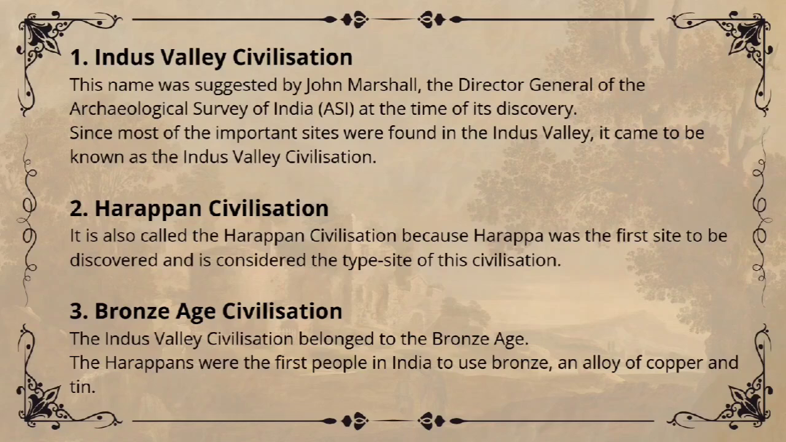Imagine a map. Most of the cities we found were built right next to the giant river called the Indus River, just like you might live in a neighborhood near a park. These people lived near the river because it gave them water for their crops and a way to travel. Sir John Marshall, Director General of ASI, who was the boss of archaeology at the time, suggested this name because the river was the heart of their world.